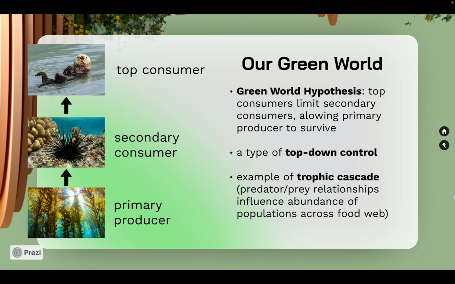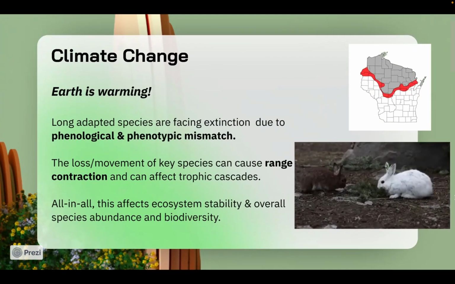For example, sea otters consume sea urchins, which prevents the sea urchins from consuming all the kelp. If sea otters were removed from the ecosystem, urchins would become overabundant and consume all the kelp, causing major issues for other species that also rely on the kelp. This top-down control, where top consumers like carnivores affect the entire food web, creates trophic cascades. Similar cascades happen in ecosystems around the world and indicate that things that affect just one species can have rippling effects on entire ecosystems. This brings us to our last point.